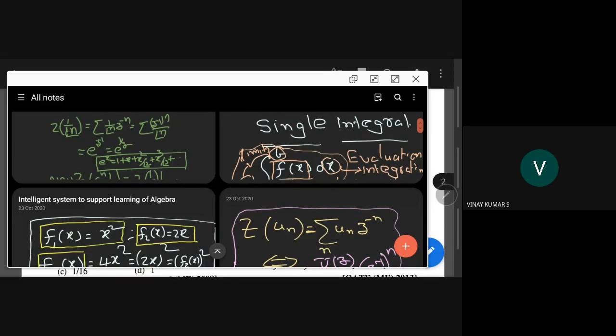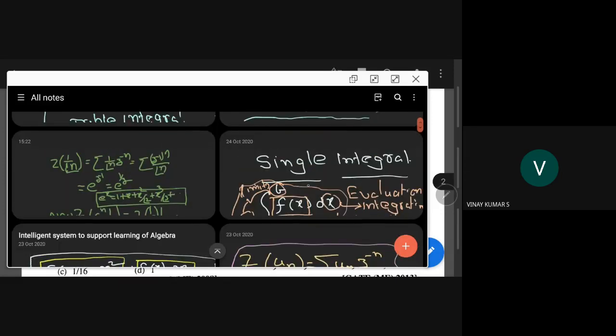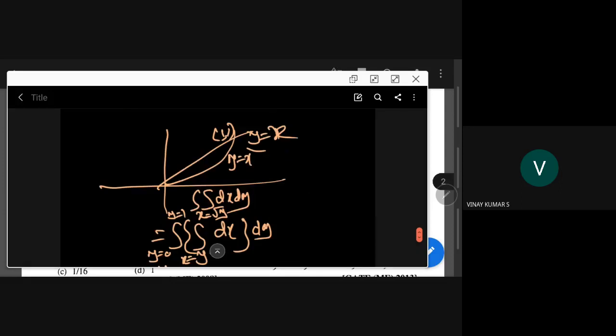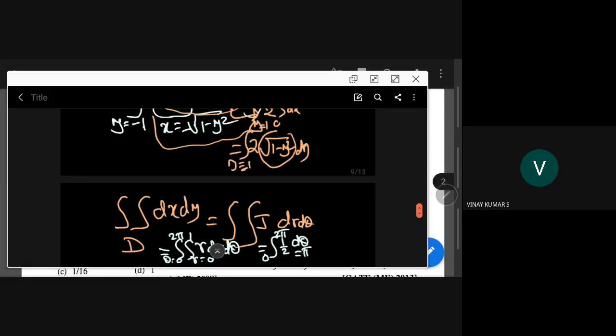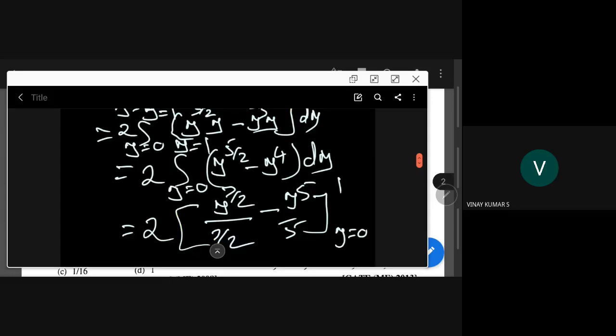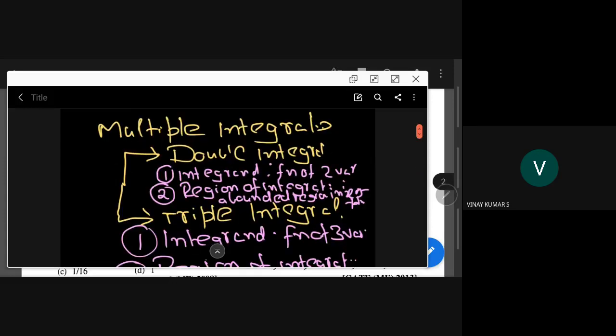Right, it is here. See, when I'm talking about this, you need to find the key terms of the process. Here the key terms are the integrand, that is a function of two variables, and the region of integration.